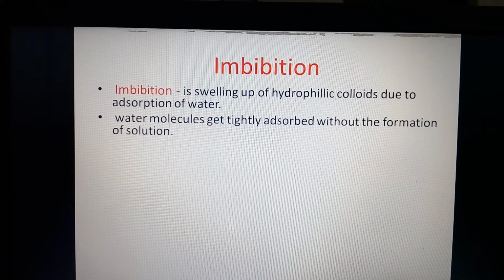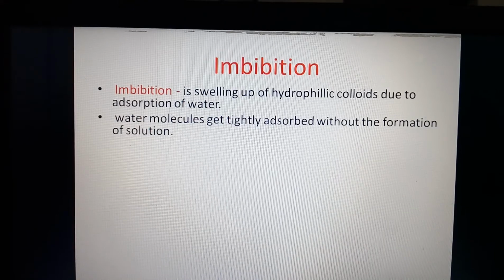Hydrophilic colloids are the water-loving substances. They tightly adsorb the water molecules, but this water is not going to dissolve those hydrophilic substances in that water.